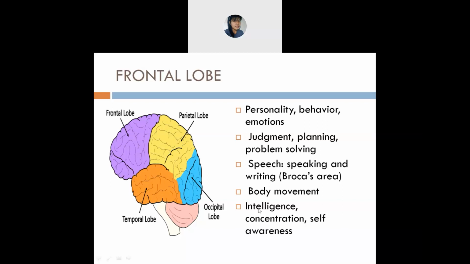Is it clear, everyone, about the frontal lobe? Yes, ma'am. Any doubts? No problem.